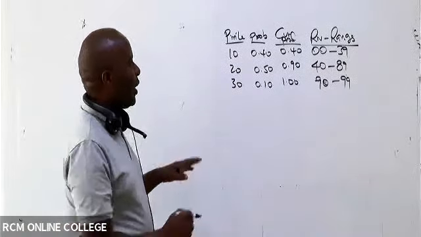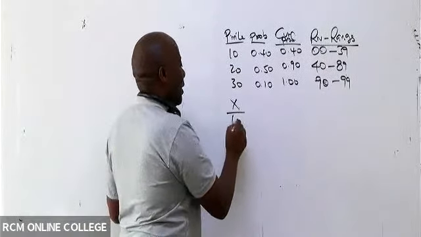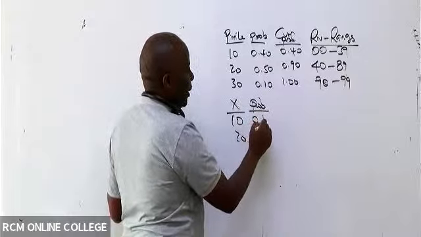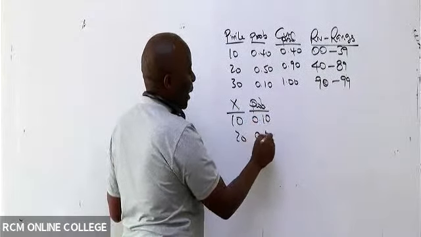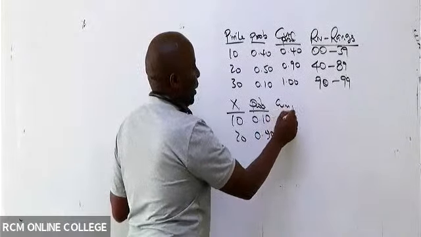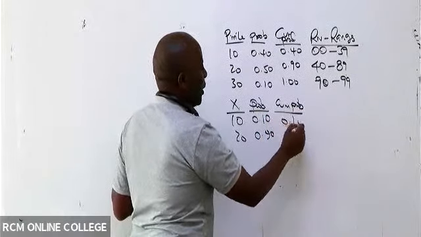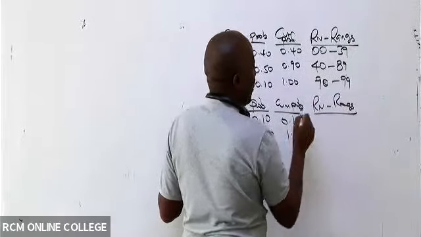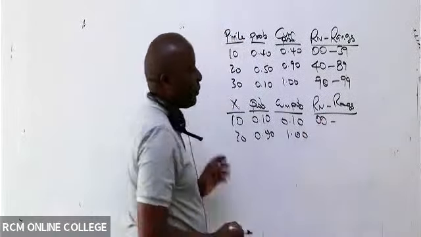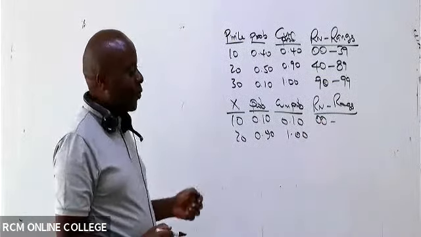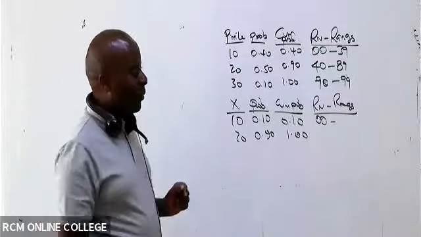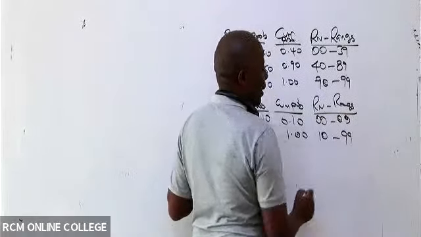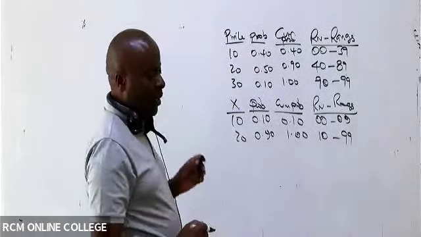Never, ever. So we are given, for example, X, say 10, 20. Then they give us probabilities, for example, 0.10 and then 0.90. So cumulative probabilities, 0.10, 1.00. So random number ranges. What do we have here? 10 minus 1 is 9, but I can't write 9 alone. It will be 0 what here? 09. And then we have 10 to what here? 10 to 99. So that is really, really important.